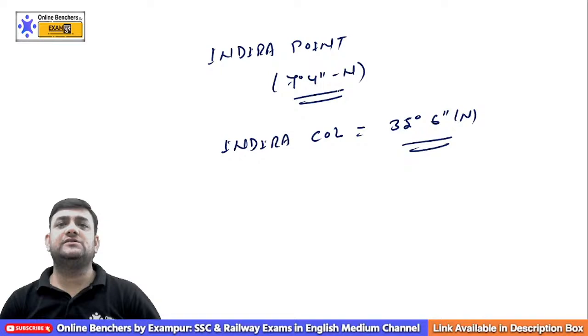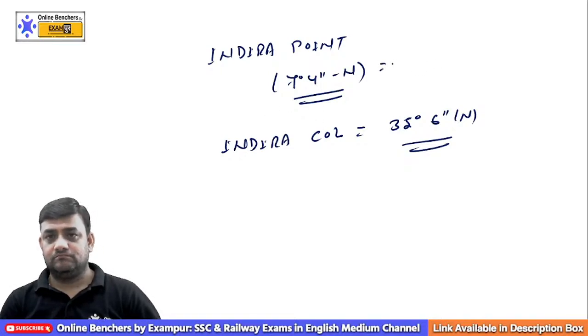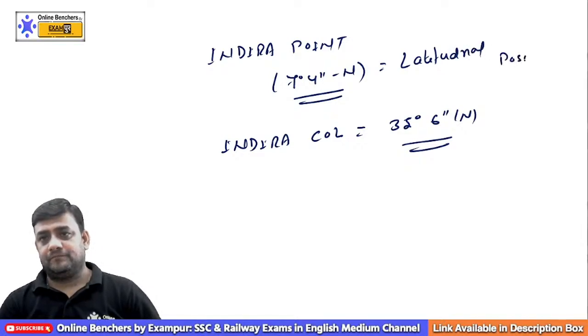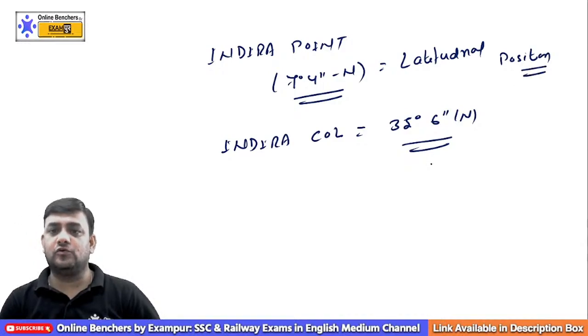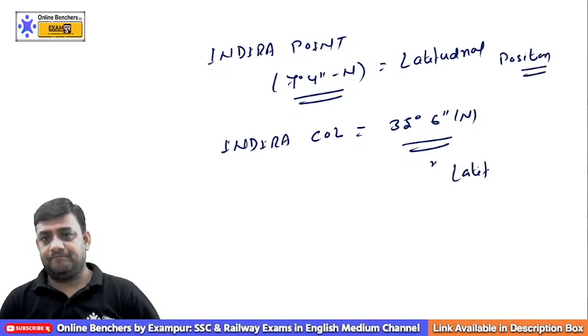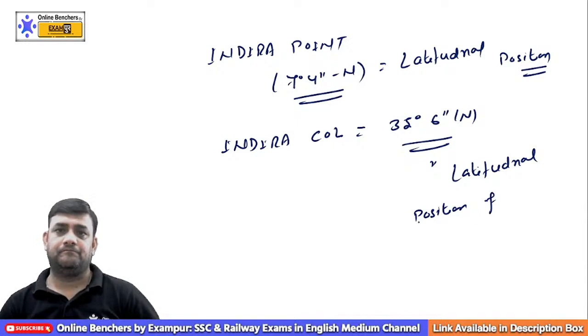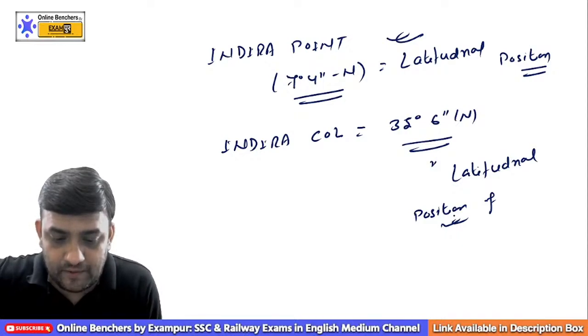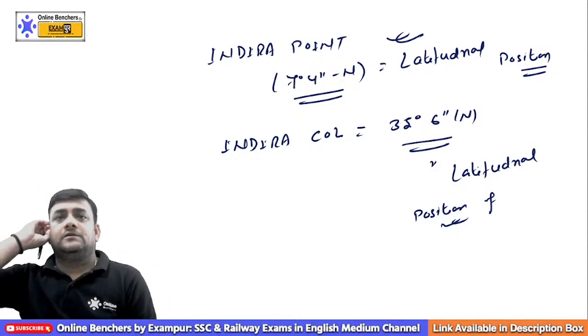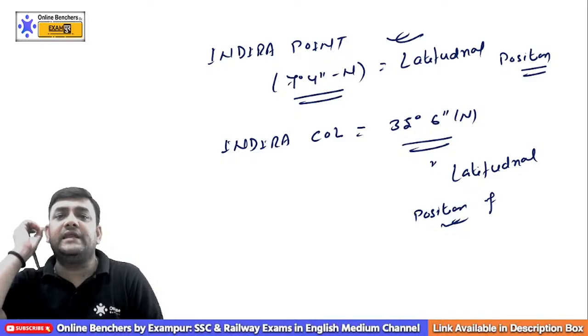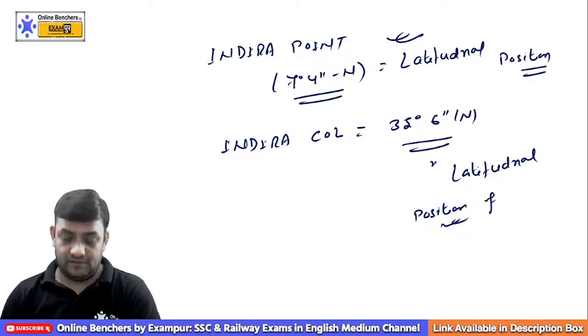You can also remember these two points. This is the latitudinal position of Indira Col, and this is the latitudinal position of Indira Point. Am I clear to everybody? All clear, all done. Any query, any doubt? If you have, please do ask me.